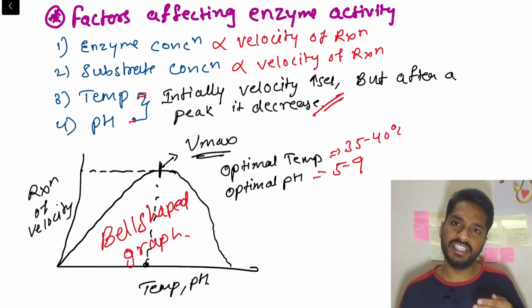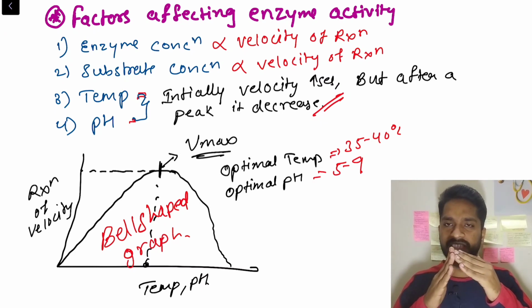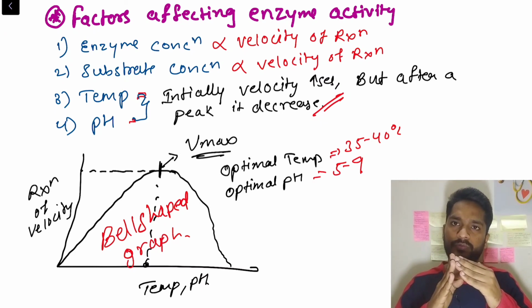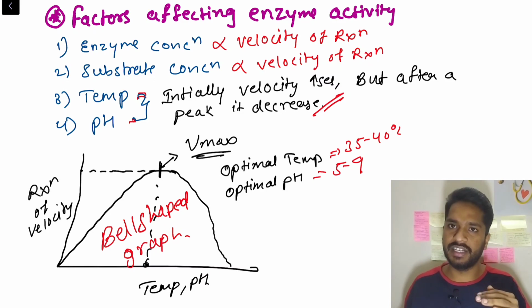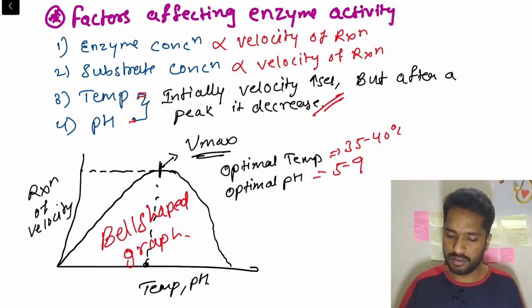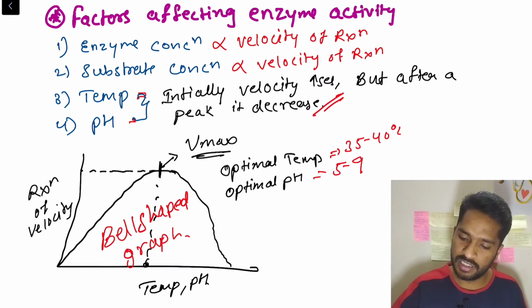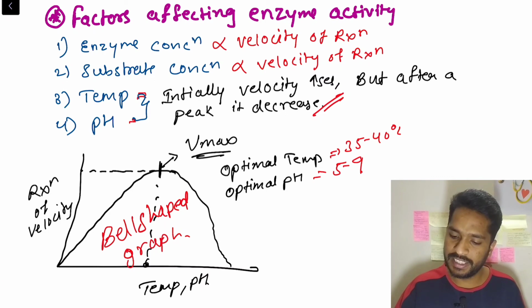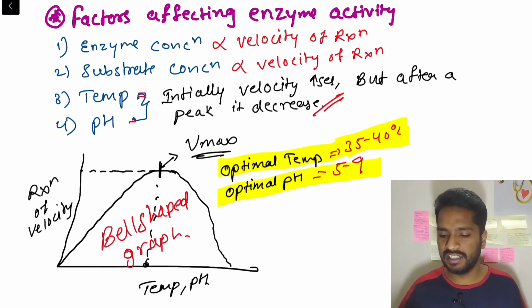Okay, so enzyme concentration and substrate concentration are directly proportional to the velocity of the enzyme reaction, and temperature and pH initially increase it. Once they reach the maximum velocity, the Vmax, it starts declining, and the point at which it reaches Vmax is called the optimal temperature or optimal pH. The optimal temperature is 35 to 40 degrees Celsius, whereas the optimal pH is 5 to 9.